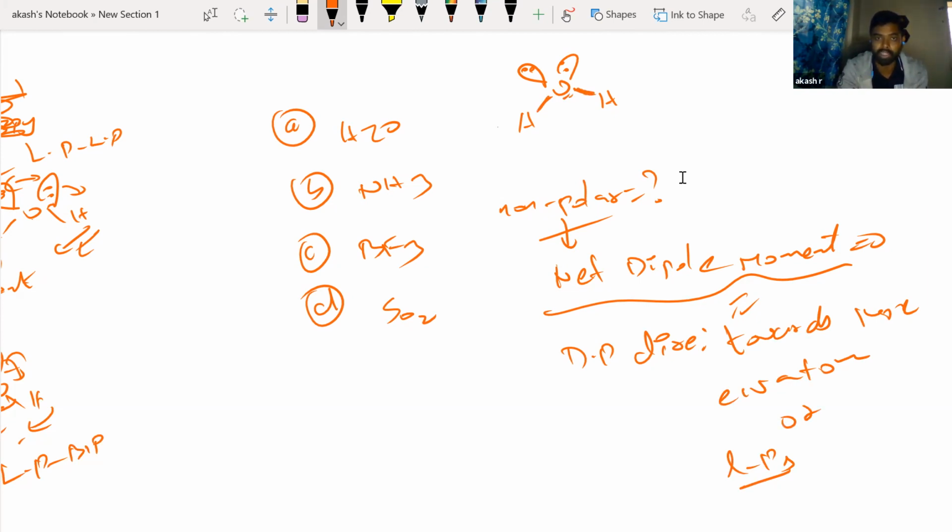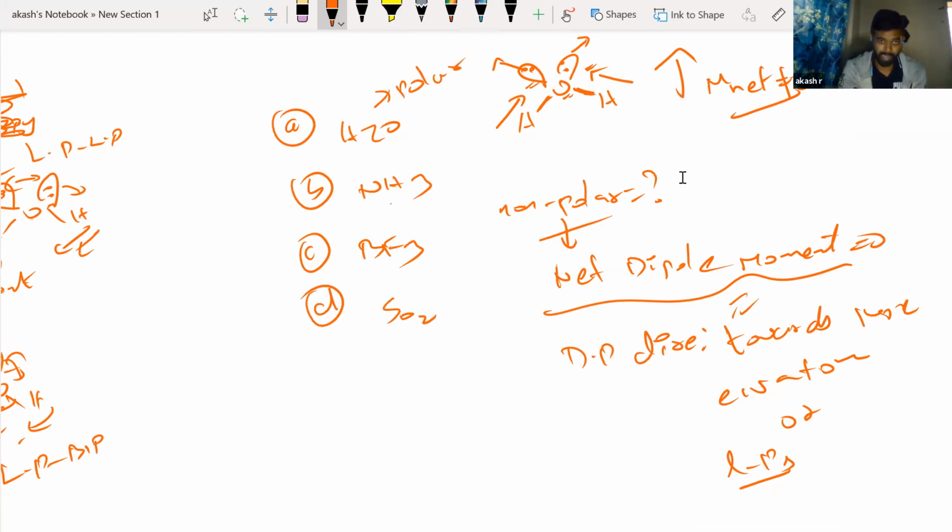Oxygen is more electronegative. So you will have one dipole moment, another dipole moment towards like this for oxygen, right? Now you have lone pairs also. For one lone pair, you will have this thing like this, another lone pair, another this thing like this. Eventually, overall, what you will see is that the net dipole moment is not cancelling. Everything is almost pointing in the same direction. Overall, you will see a net dipole moment like this. So mu net, that is your dipole moment net, is not equal to 0. So H2O is polar.